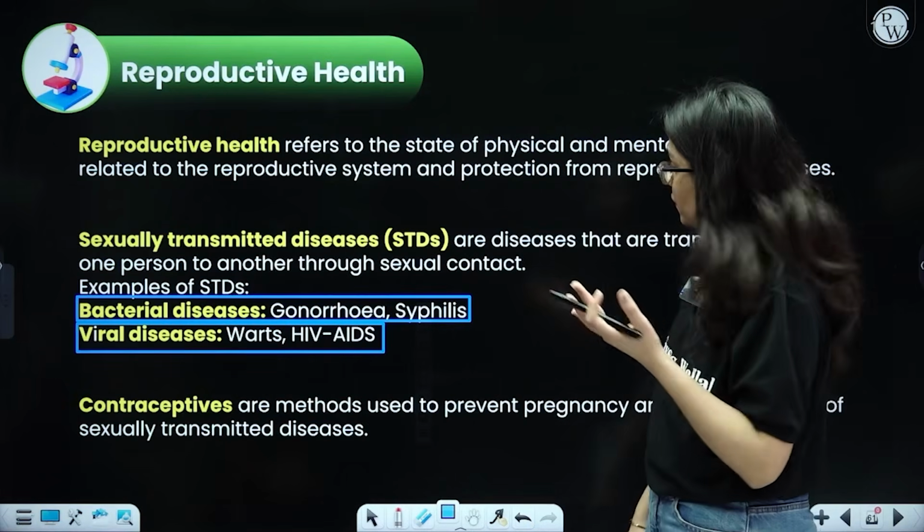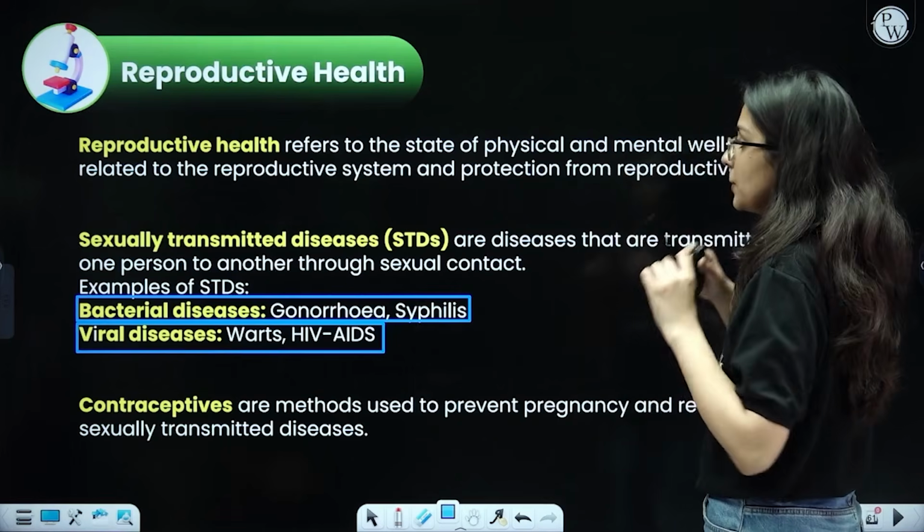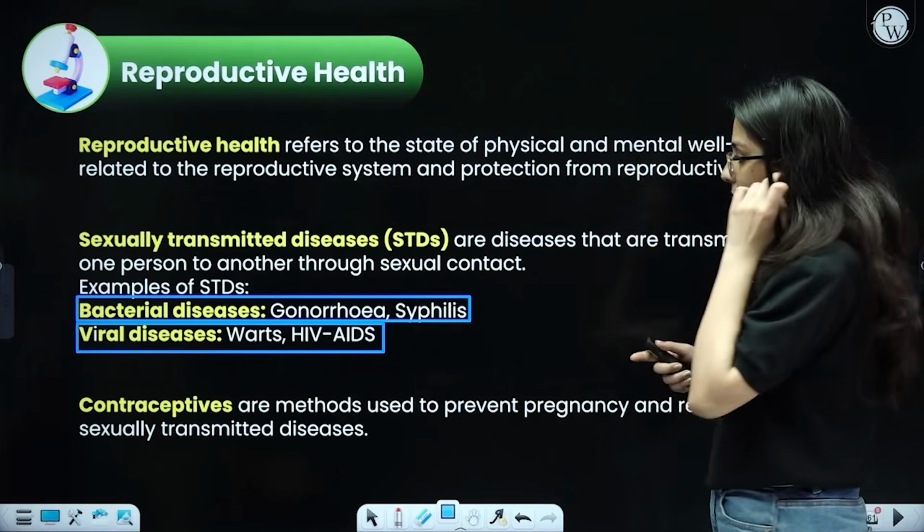Just read the definition of reproductive health once. It refers to the state of physical and mental well-being related to the reproductive system and protection from reproductive diseases.